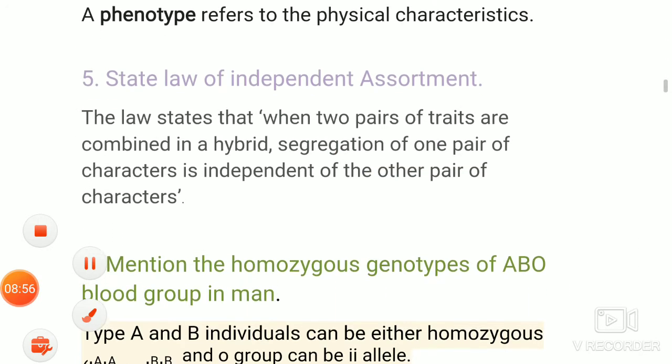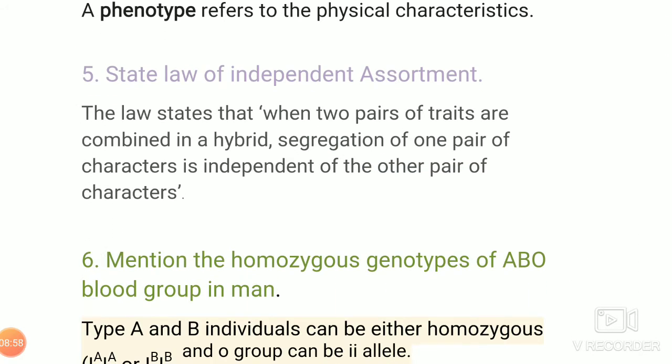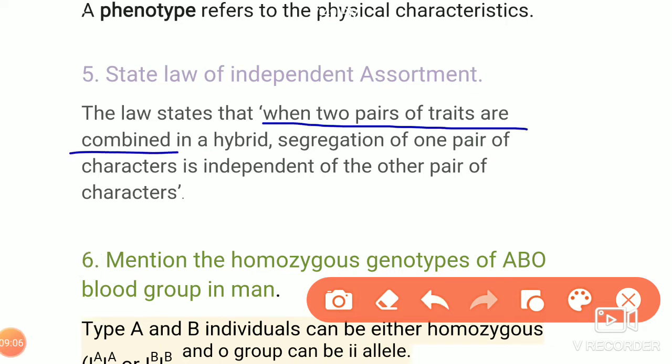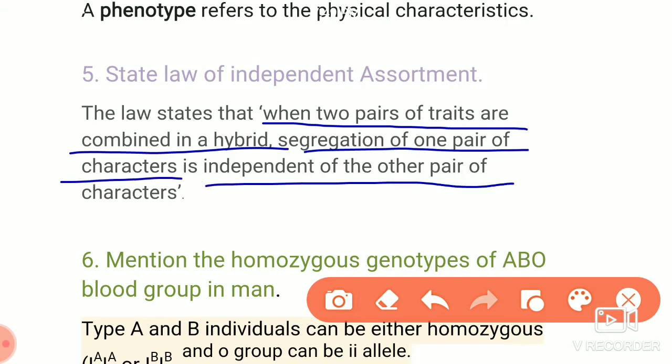The next is to state the law of independent assortment. You have to just state the law, meaning you write the statement. The law states that when two pairs of traits are combined in a hybrid, segregation of one pair of characters is independent of the other pair of characters. That means one pair of characters will be separated independently, not depending on the other pair of characters.